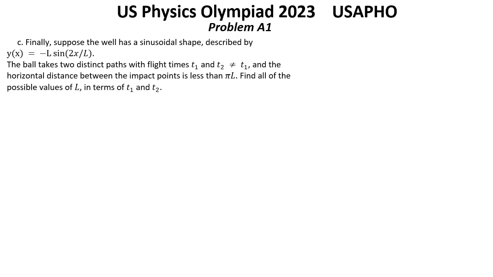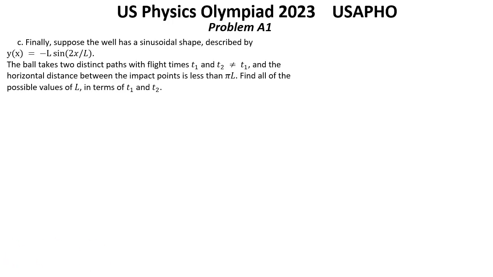Solution for question C. Finally, suppose the well has a sinusoidal shape described by y as a function of x equal negative L sine 2x over L. The ball takes two distinct paths with the flight times t1 and t2 not equal t1, and the horizontal distance between the impact points is less than pi L. Find all of the possible values of L in terms of t1 and t2.